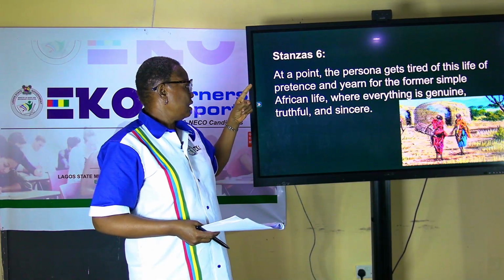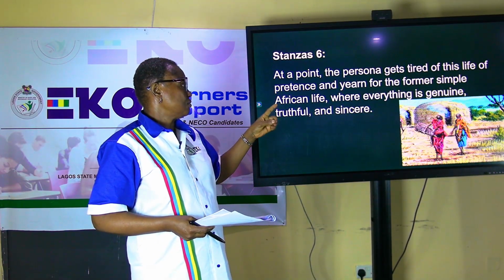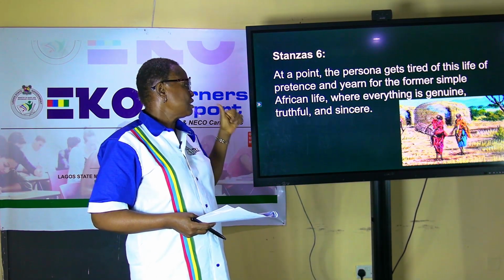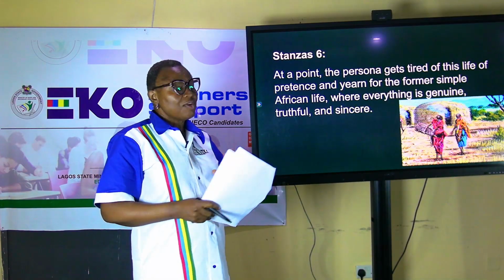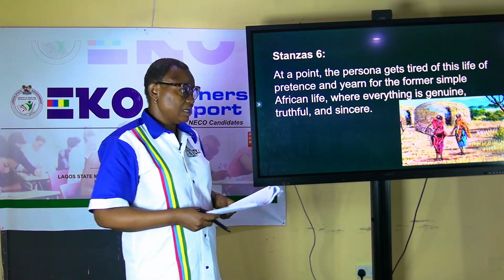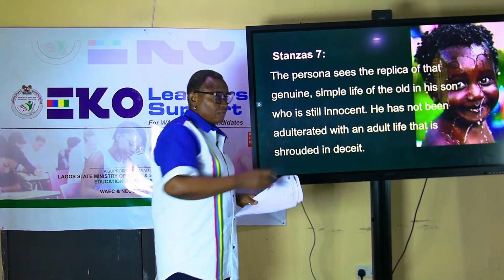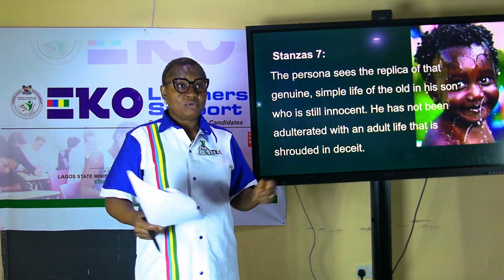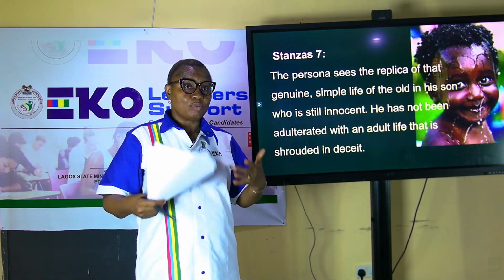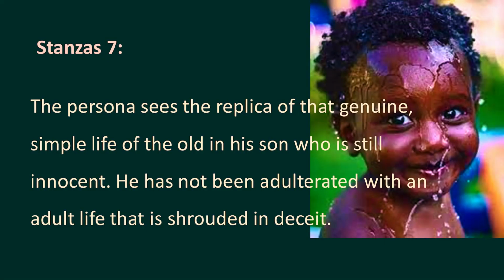So a yearn to actually go back to that former simple African life where everything is truthful and genuine. He's tired of putting up a hypocritical attitude at all times, and he knows that he's not being truthful.